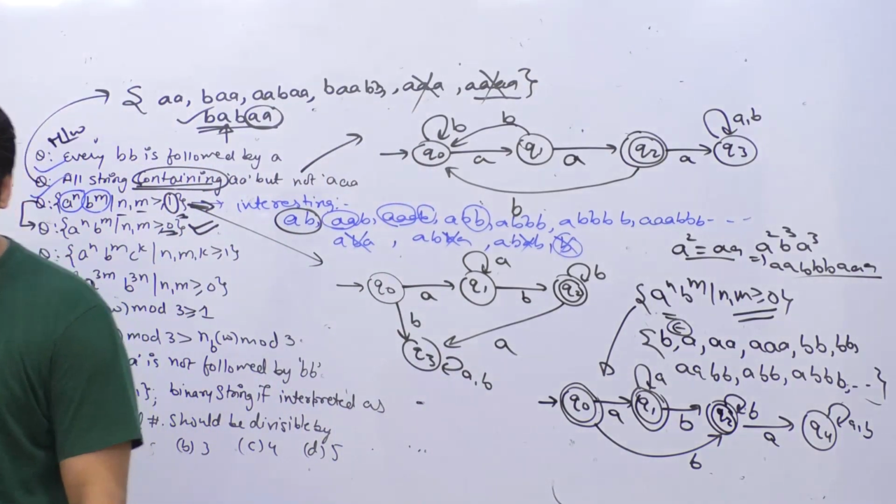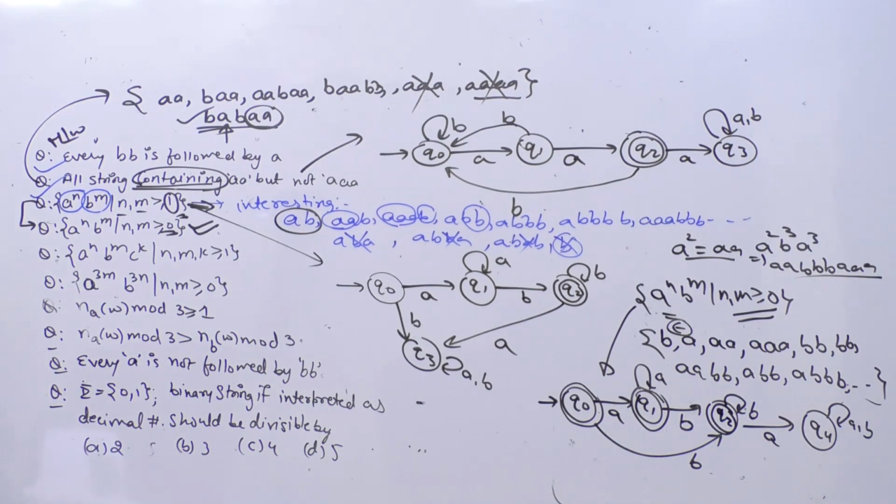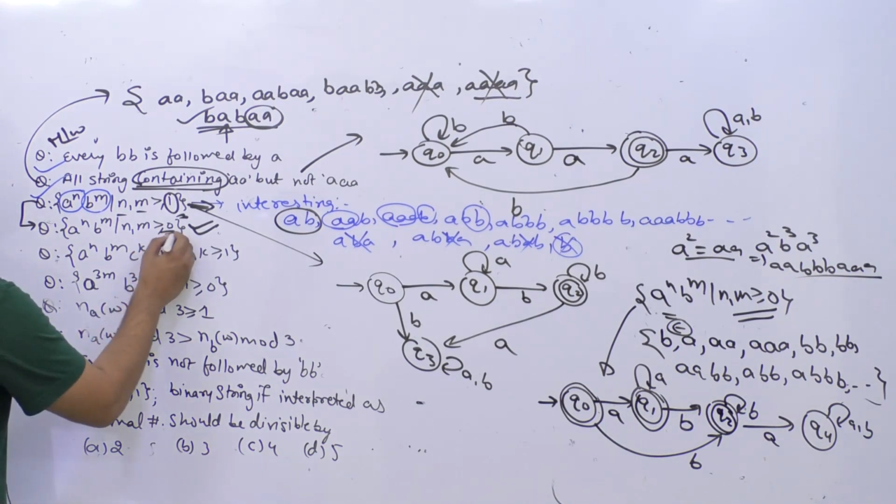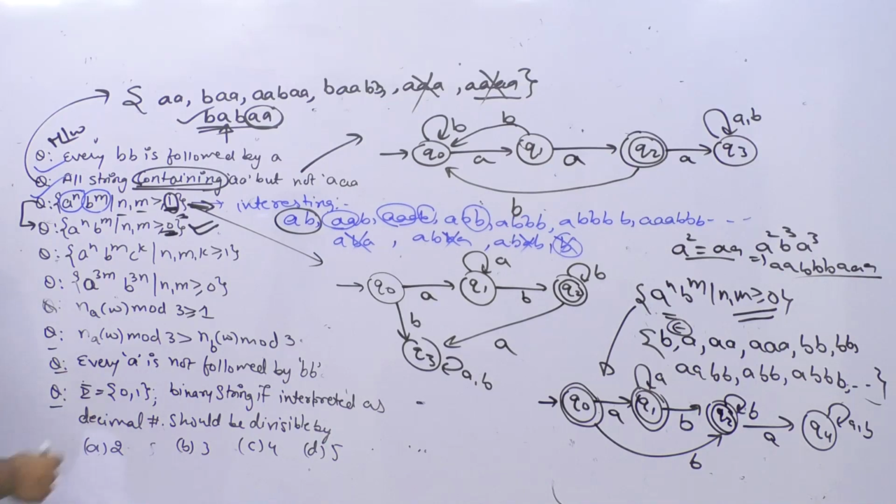So there's a difference in the diagram for both of these two problems. Even if you check both of these problems, there's a difference of 1 and 0. Here you just have 1 and here you have 0, but the diagrams are quite different. Is it clear? Any doubts?